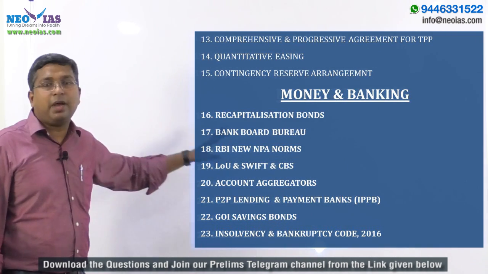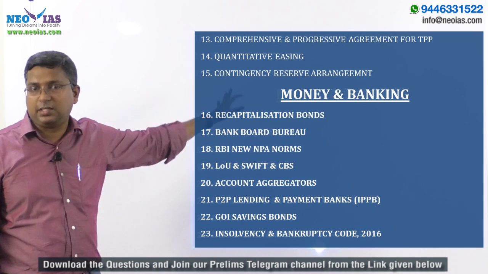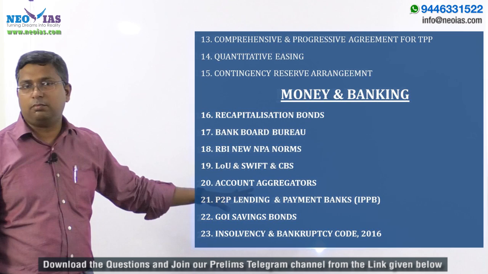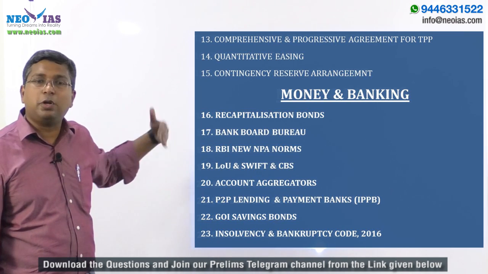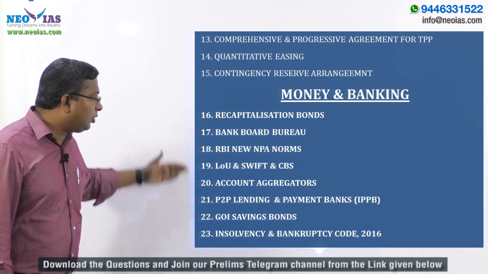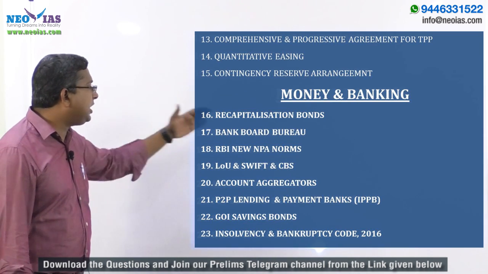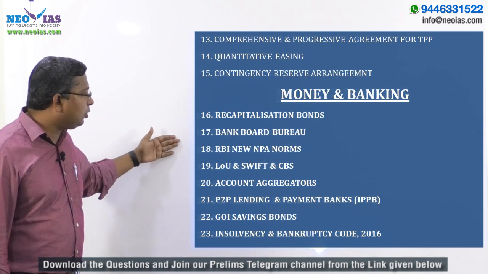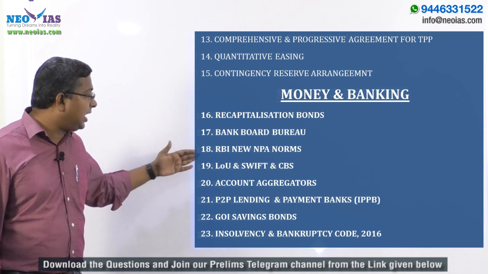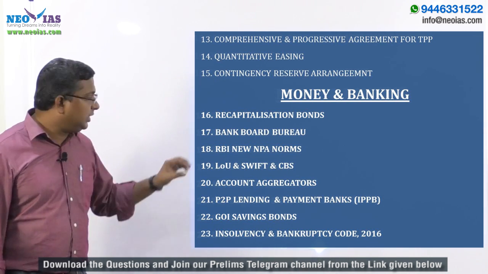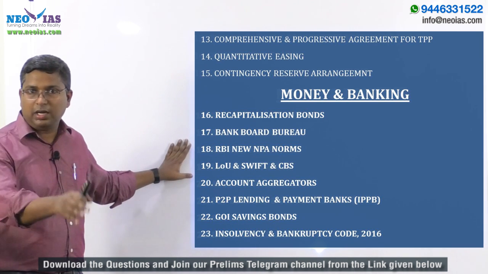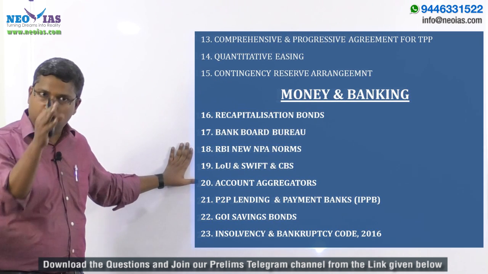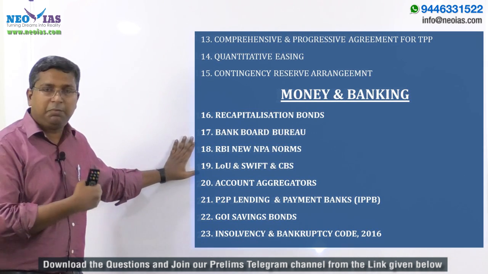Now, from money and banking, a favorite area of UPSC after the external sector. Every year, consistently, 3 to 4 questions are asked from money and banking. The last 2 years it was predominantly current affairs. The most important current affairs from money and banking are recapitalization bonds, which we have covered very recently, the Bank Board Bureau, and then the recent RBI new NPA norms. This topic's question has been solved in the question paper, and that knowledge is sufficient for you.